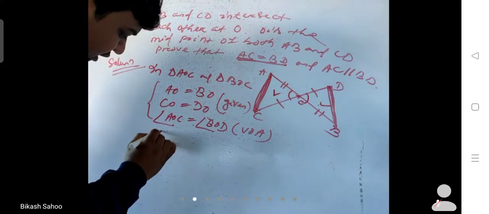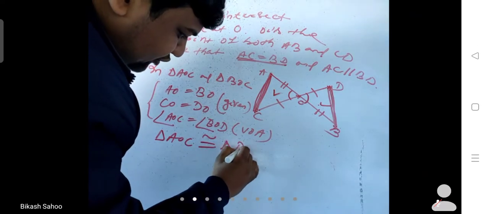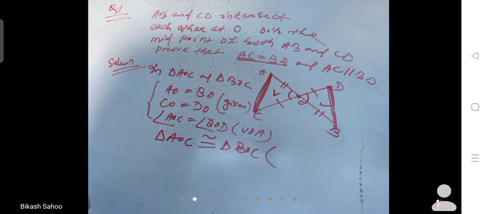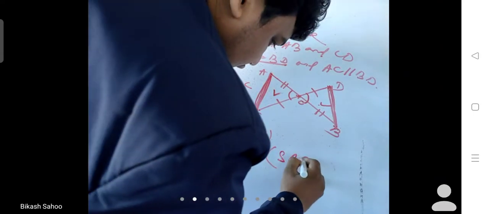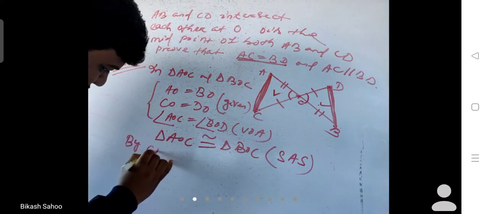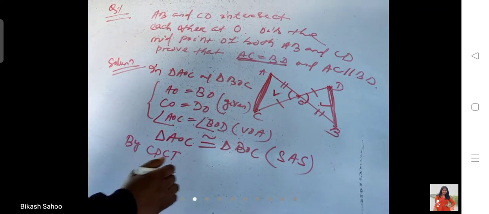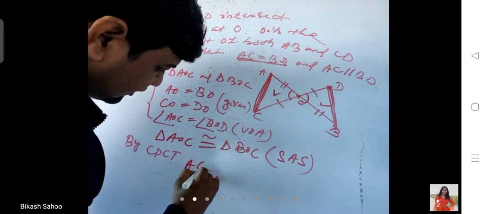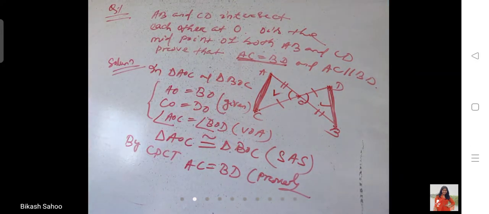So hence you write triangle AOC is congruent to triangle BOD. By which property? Very good, side angle side. Now you write that by CPCT, corresponding parts of congruent triangles, we have to write that AC is equal to BD. Okay, that first one is proved, yes or no? First one is proved.